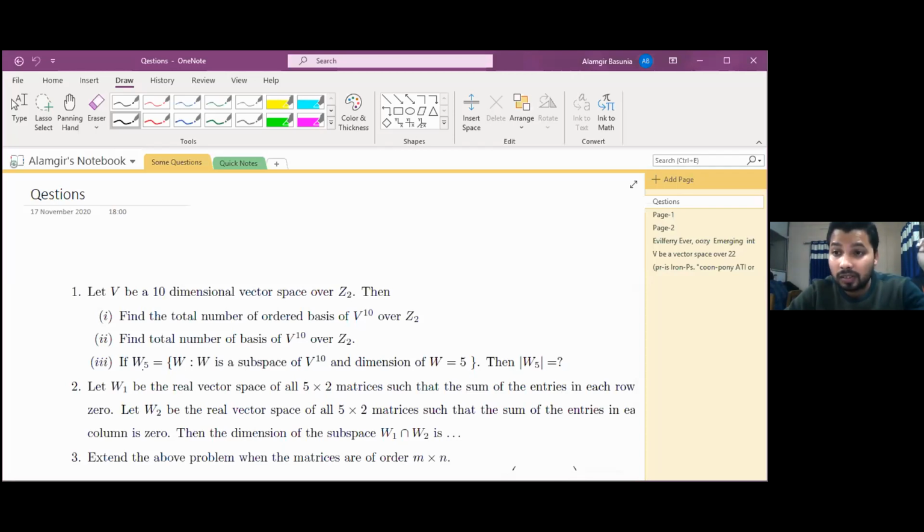Do you want to try, or should I leave it? Yes, sir, I will try. Okay, then just solve the first one and second one. Sonu Kumar, did you get it or not? Okay, thanks.